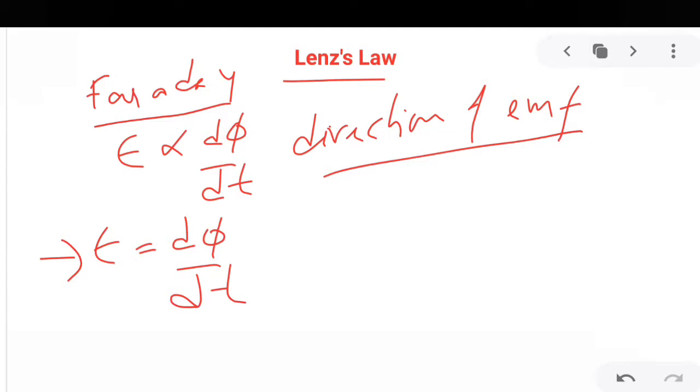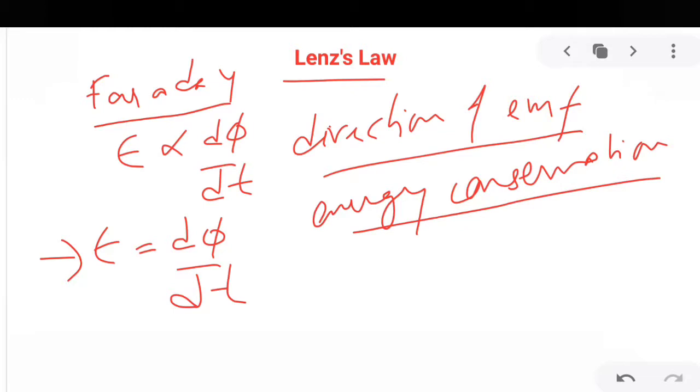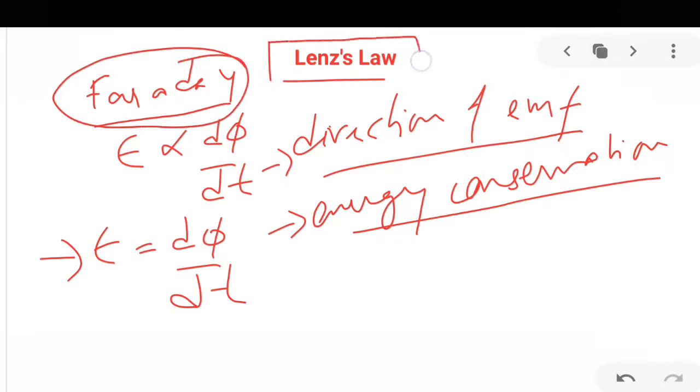And he also explained nothing about energy conservation. Why energy conservation? Because when there is an induced EMF in the coil, that means there is a generation of electrical energy. But we know that from the principle of conservation of energy, you cannot create energy. You can only transform energy. So this energy transformation was not explained, like which energy is converted into electrical energy in the coil. So those things were not explained by Faraday. Those shortcomings were solved by Lenz.